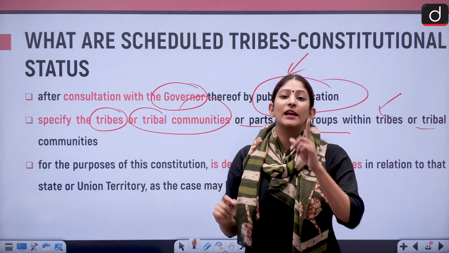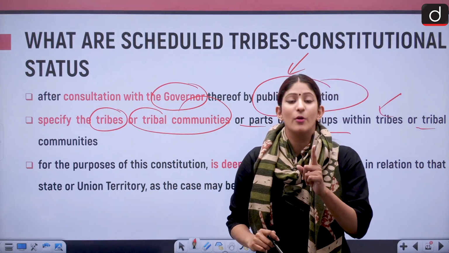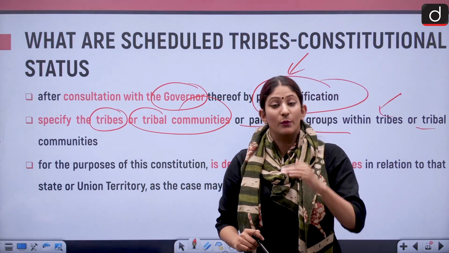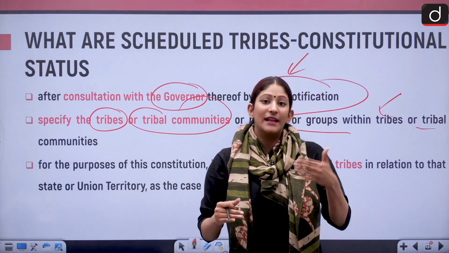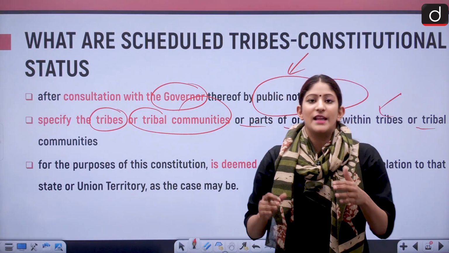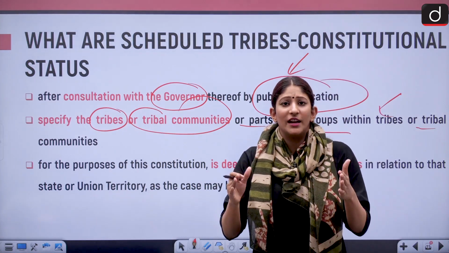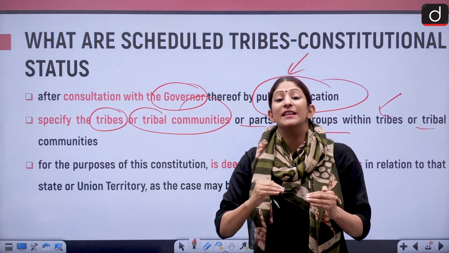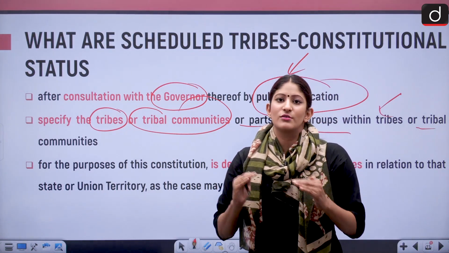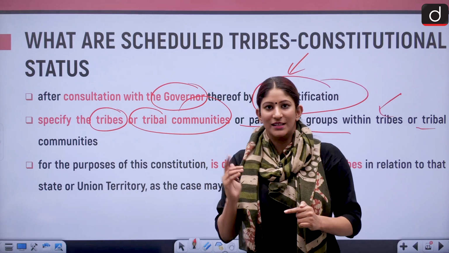That means one single tribe or many sub-tribes within that tribe could be specified, because sometimes we have umbrella tribes like the Naga tribes. The Naga tribe is a huge group of tribes, and under that we have many sub-tribes. So that also is done by the president in consultation with the state government.